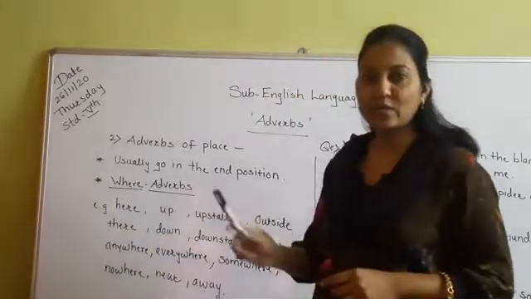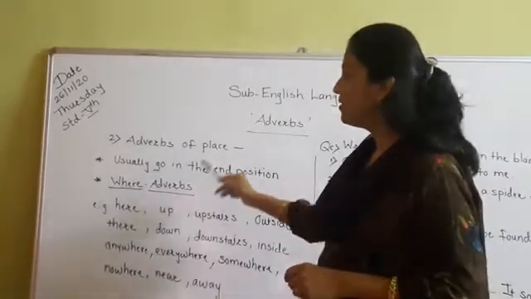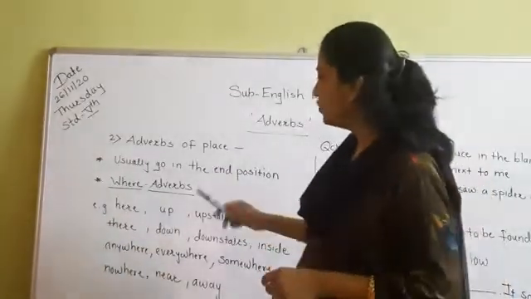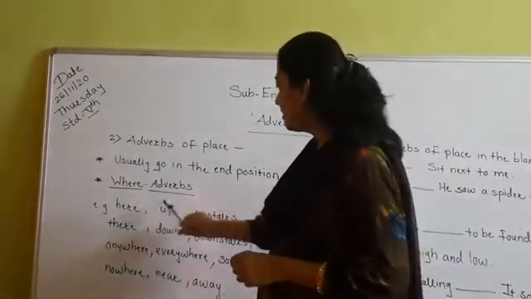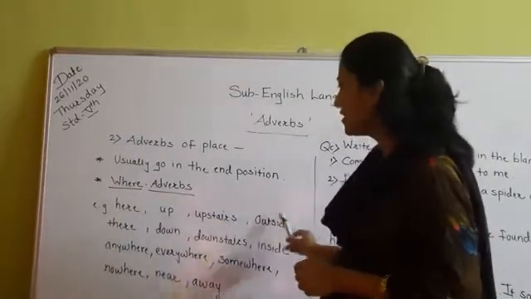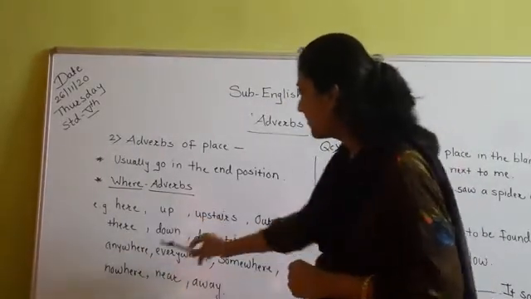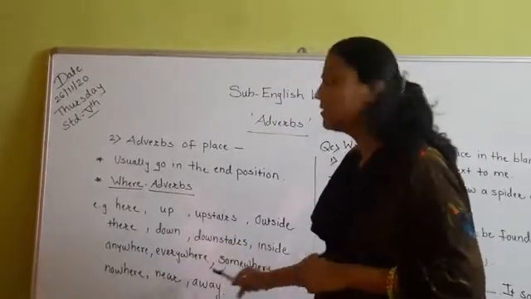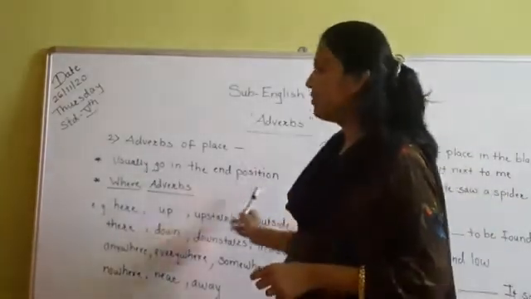Means I am not telling you the opposite words, but all these are the words of adverbs of place that we use in the sentence. So here, up, upstairs, outside, there, down, downstairs, inside, anywhere, everywhere, somewhere, nowhere, near, away.